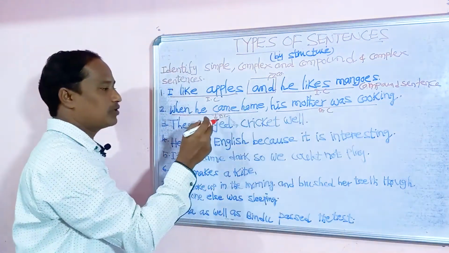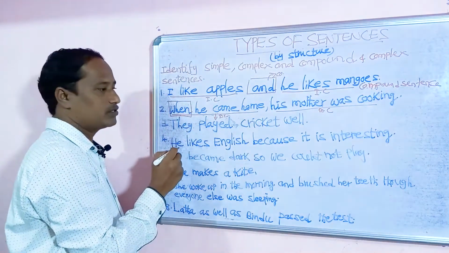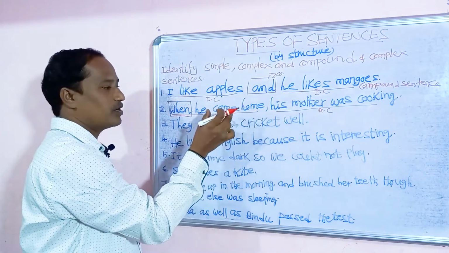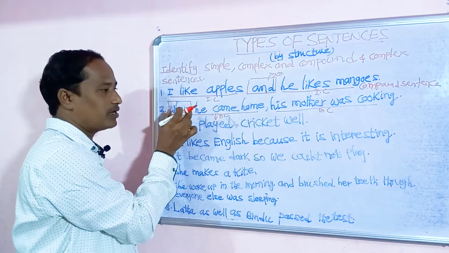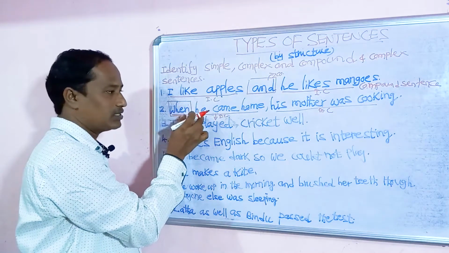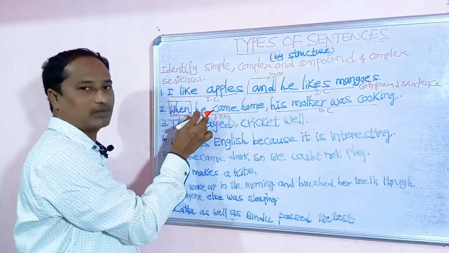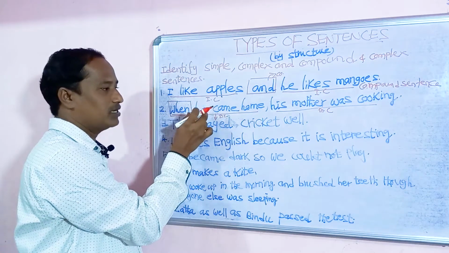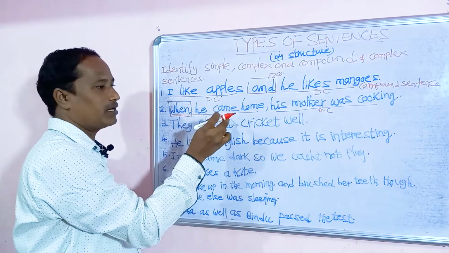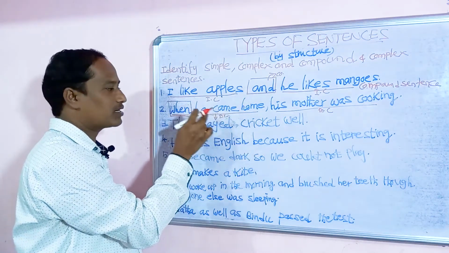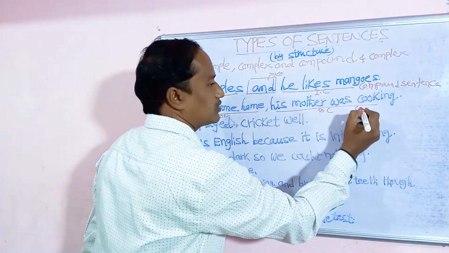These two clauses are linked with the conjunction "when", a subordinate conjunction. So one main clause and one subordinate clause, so it is a complex sentence. You know the definition of a complex sentence: a sentence that consists of one main clause and one or more subordinate clauses connected with a subordinate conjunction.